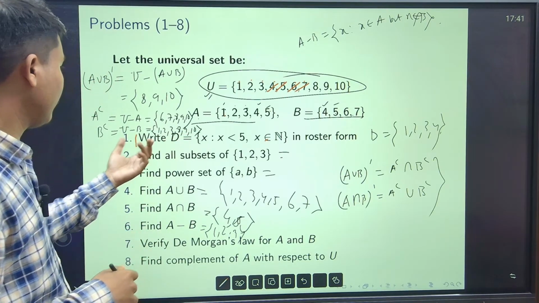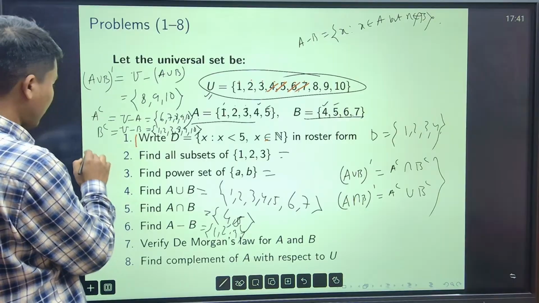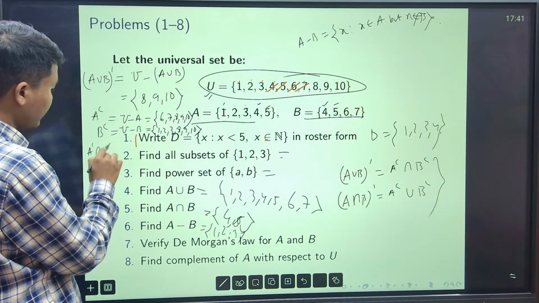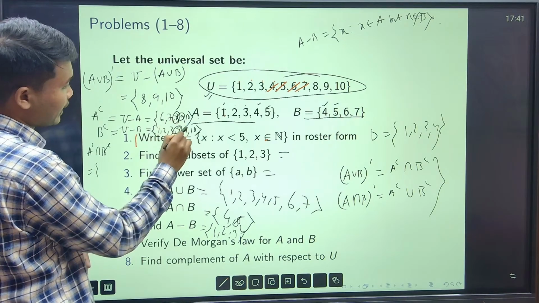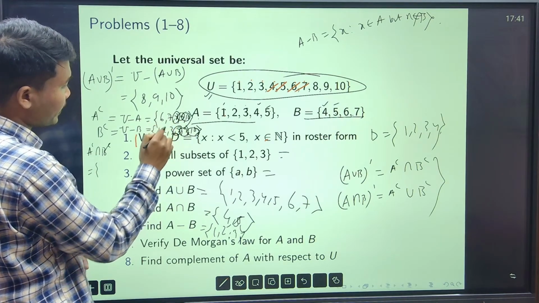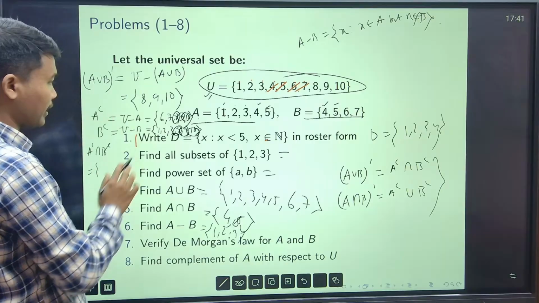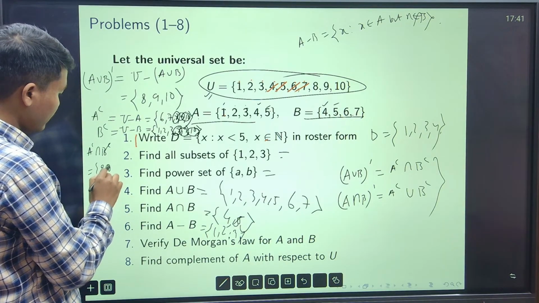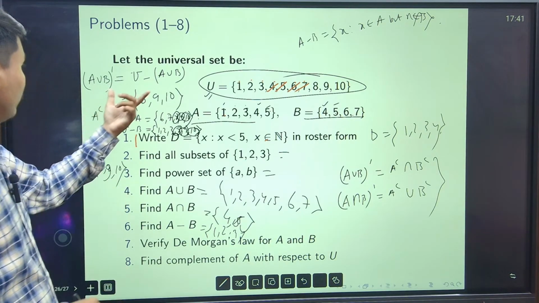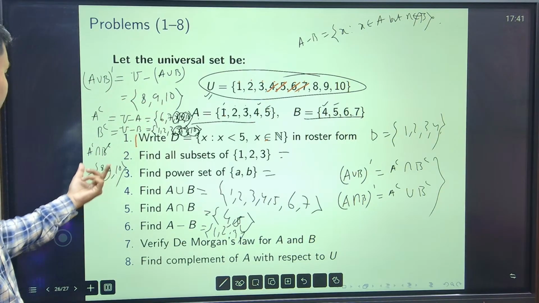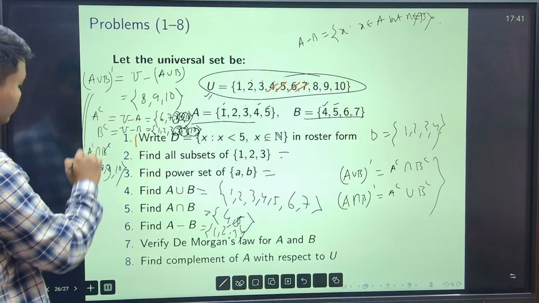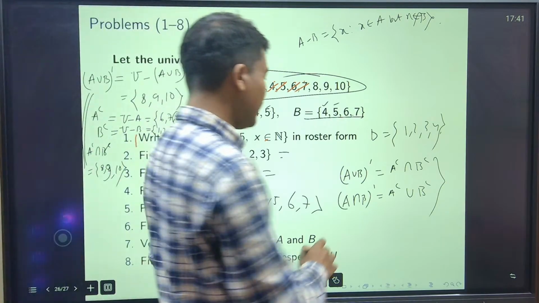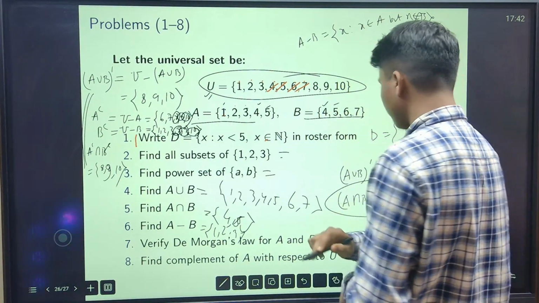তাহলে A কমপ্লিমেন্ট ইন্টারসেকশন B কমপ্লিমেন্ট কি থাকবে, কমন। দেখ 8 আছে 8 আছে, 9 আছে 9 আছে, 10 আছে 10 আছে, 7 এখানে আছে 7 এখানে নাই, 6 এখানে আছে 6 এখানে নাই। সো 8 9 10। So that A union B the complement 8 9 10, A complement intersection B complement 8 9 10. So verified, these two are equal. So this is verified. Similarly you can verify this also, right?